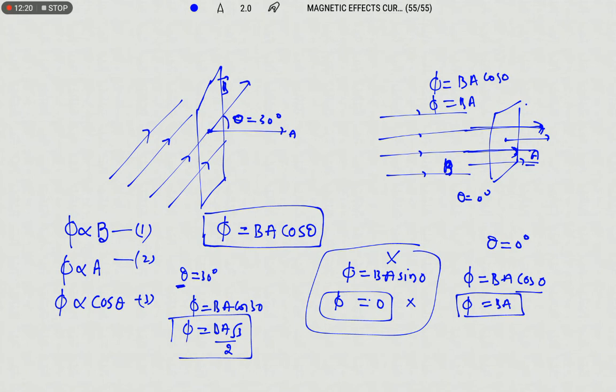Sir, what about this magnetic flux? Whether it is a scalar quantity or a vector quantity. Magnetic flux is just a count of field lines. It is a scalar quantity.